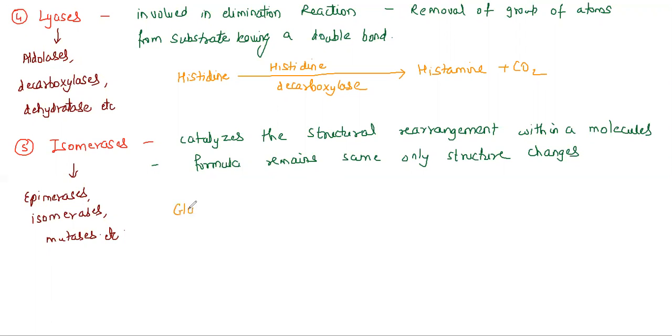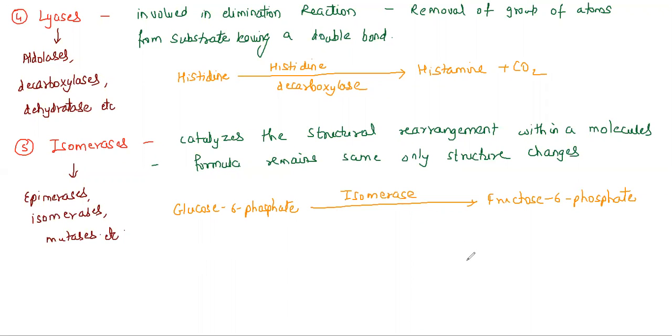For example, glucose 6 phosphate. On the glucose, on the 6th carbon, there is a phosphate group attached. This glucose 6 phosphate is converted into fructose 6 phosphate. Glucose and fructose, we all know, are isomers. This is taking place purely because of the enzyme isomerase.